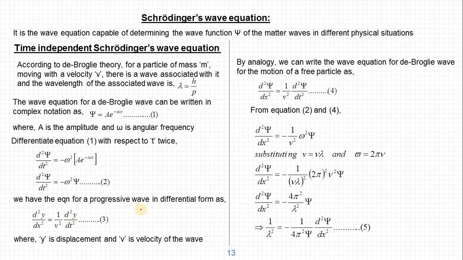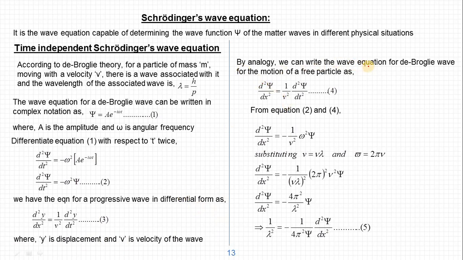Next we have the equation for a progressive wave in differential form. I hope you have used this equation in your mathematics classes. It's a second order differential equation which represents a progressive wave. It is d square y by dx square is equal to 1 by v square into d square y by dt square, where y is the instantaneous amplitude of the wave, v is the velocity of the wave, and t is the time.